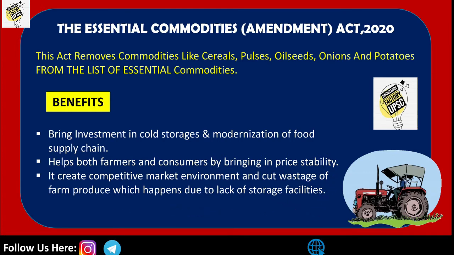By this we can analyze that the introduction of cold storage helps in efficient storage of farm products and helps agricultural farmers a lot. But a small disadvantage we can find here is that products like cereals, pulses, oilseeds, onions and potatoes were removed from the list of essential commodities. Okay, these were the three most important amendment acts which happened in 2020.